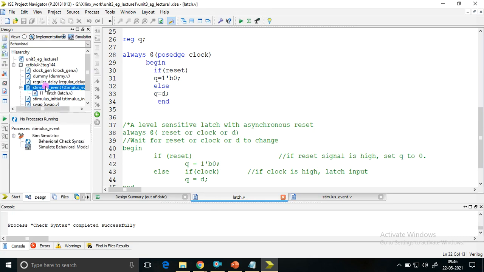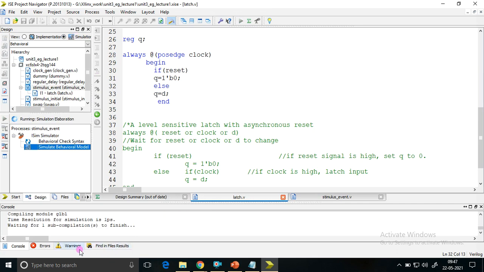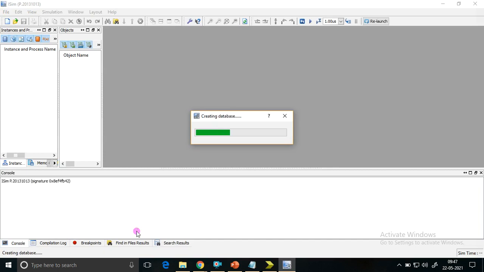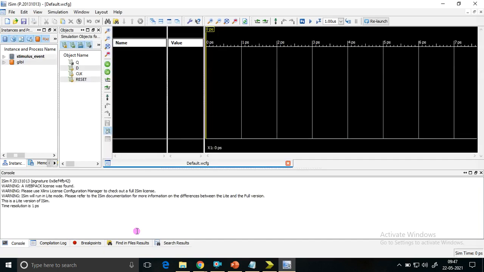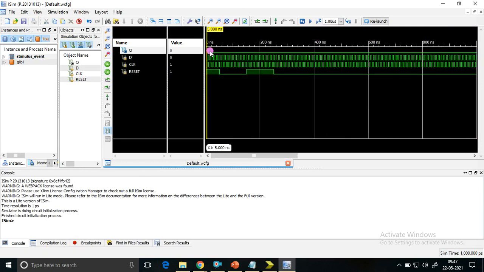So it is done. Now, keeping the same stimulus block, I'll execute simulate behavioral model. Now you can see that it will be edge triggered. It's edge sensitive because we have used posedge of the clock. At symbol, event control, posedge of the clock. So it's not level triggered. It's completed successfully. Yeah, zoom to fit. You can see here.